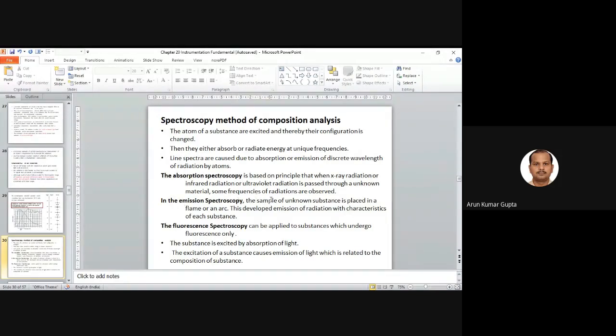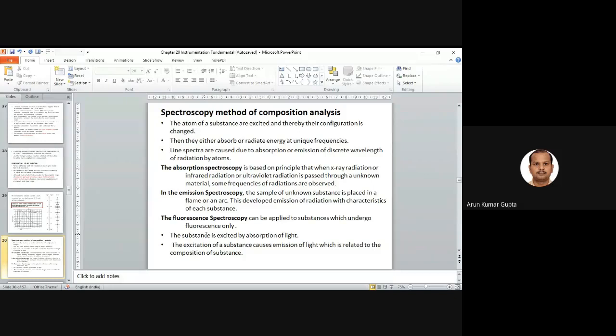In emission spectroscopy, the sample of an unknown substance is placed in a flame or an arc. This develops emission of radiation with the characteristics of each substance. So when the sample is placed in the flame or arc, there will be emission of radiation at certain frequencies, which we observe, and based on this we can characterize the composition of the substance.